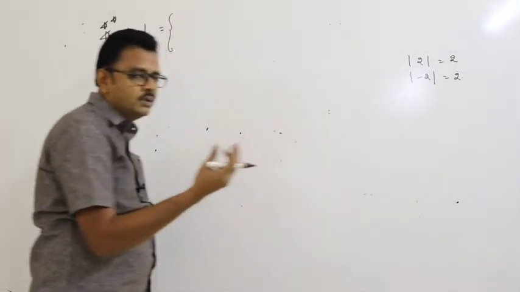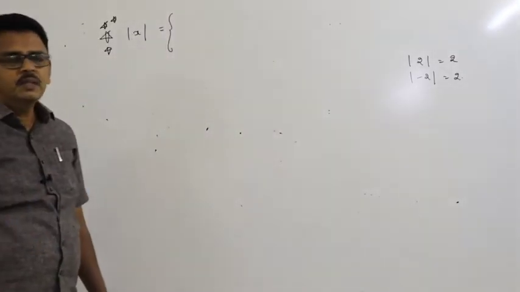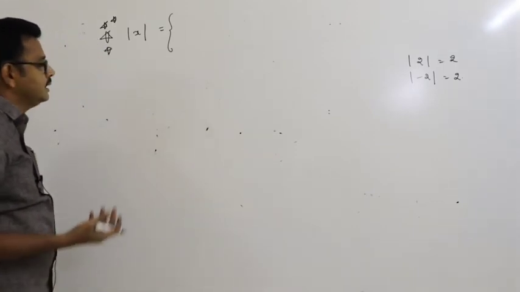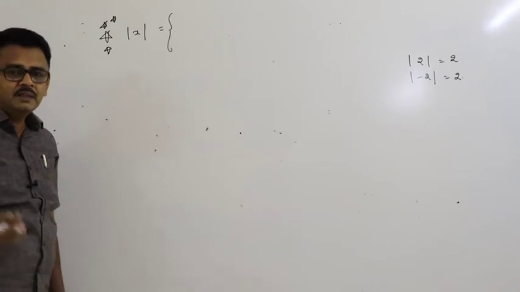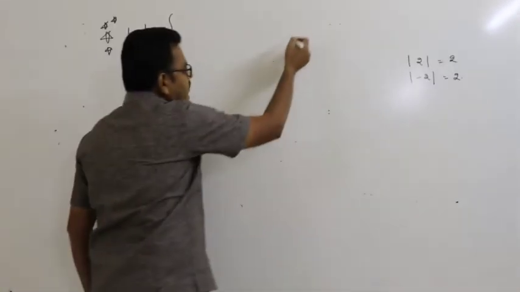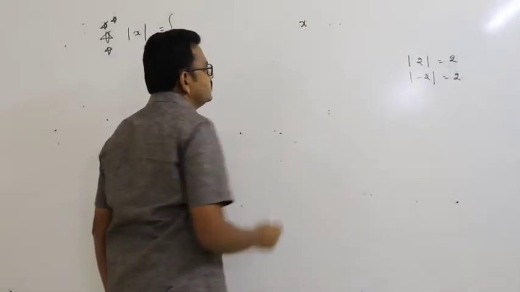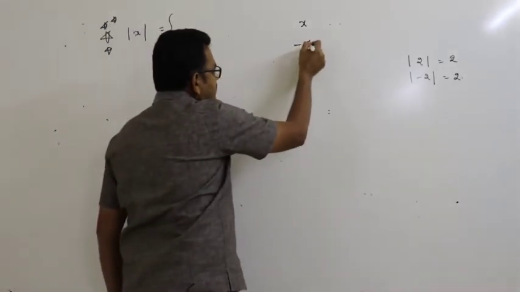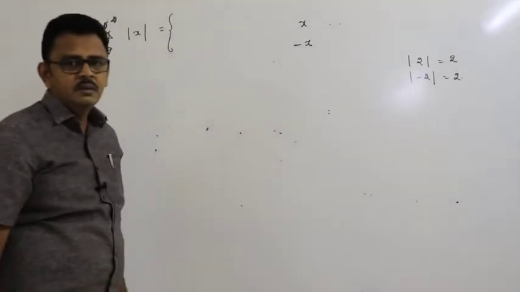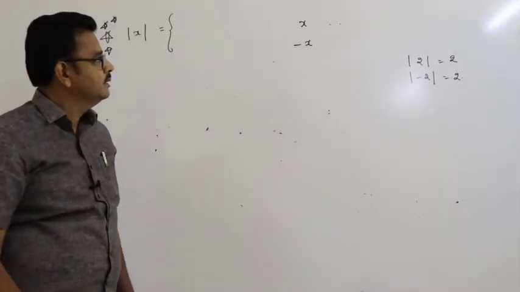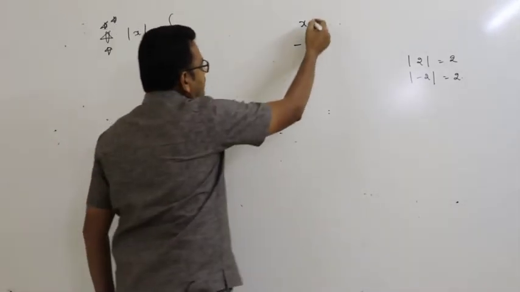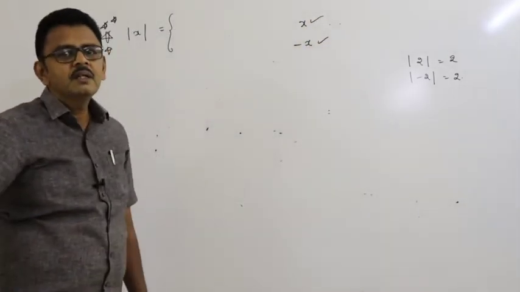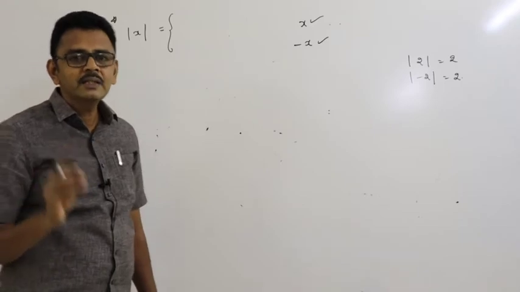Because if you know the number is 2, mod of 2 is 2, clearly mod of minus 2 is 2. Mod x means what? It may be plus x or minus x, depends on x. I am asking the question, is x positive or negative? Is minus x positive or negative? Majority of them say that x is positive, minus x is negative. But it's not true. That depends on x only.